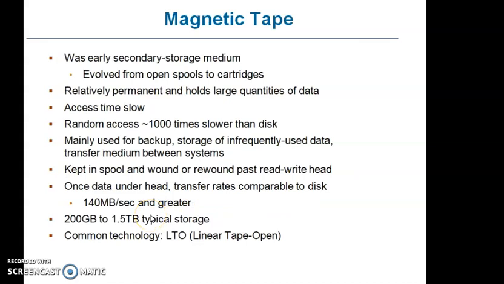Magnetic tapes are currently not used. They were used early on as a secondary storage medium, evolved from open spools to cartridges. Relatively permanent and holds large quantities of data. The access time is very slow. Random access is approximately 1000 times slower than the disk, mainly used for backup, storage of infrequently used data, and as a transfer medium between systems.